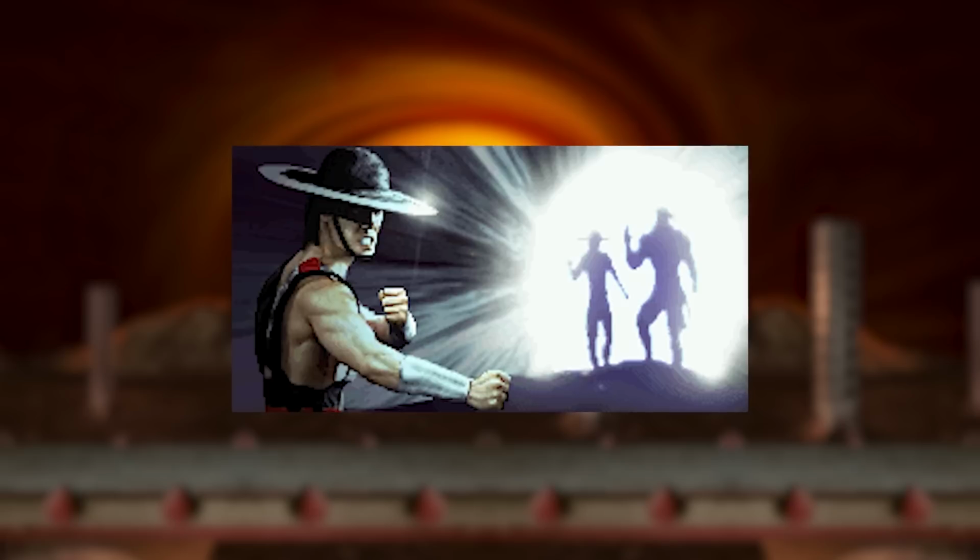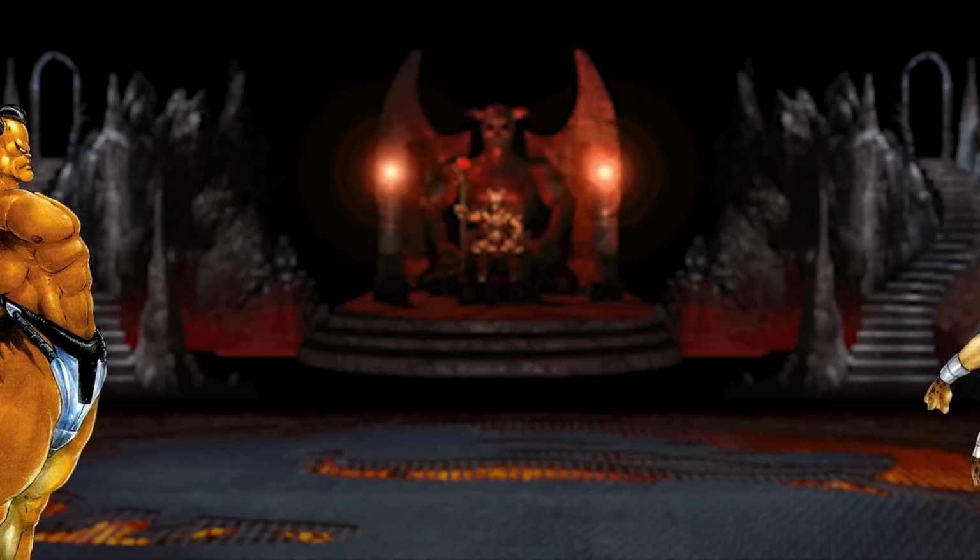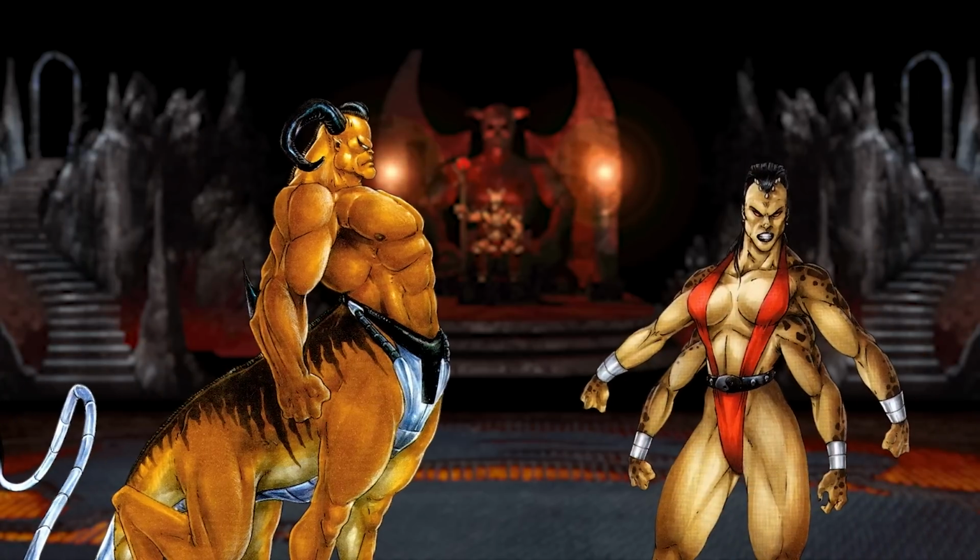Kung Lao's original MK3 lore saw him dying at the hands of Shao Kahn before Liu Kang defeated the Emperor. However, it was later revealed that he was just badly beaten and went into hiding. And then there were a couple of retconned deaths, Motaro and Shiva.